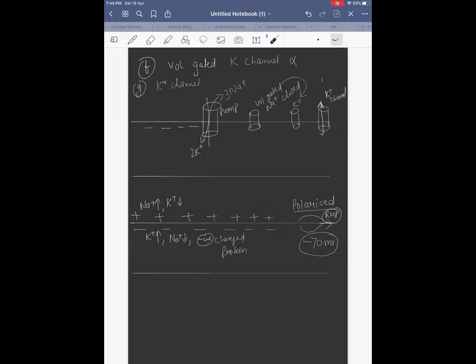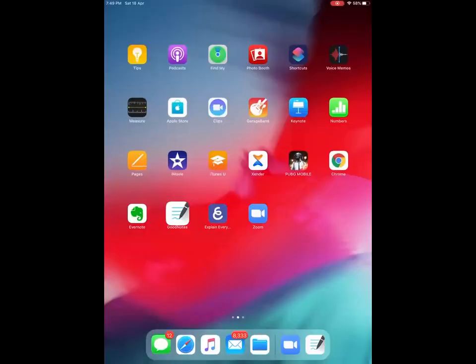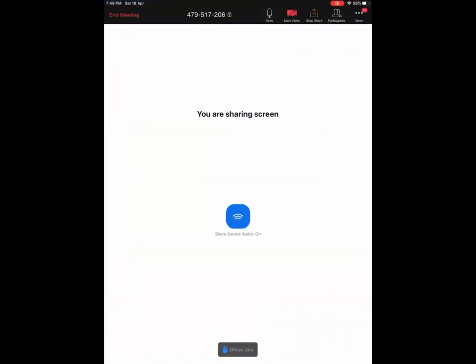This is the polarized state. When you calculate the value, what is the difference? If you compare this side and this side, you have 70 millivolt more negative charge inside than outside. Let me come back and then see whether you are understanding or not.